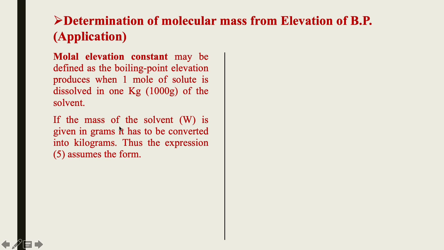If the mass of the solvent, capital W, is given in grams, it has to be converted into kilograms.